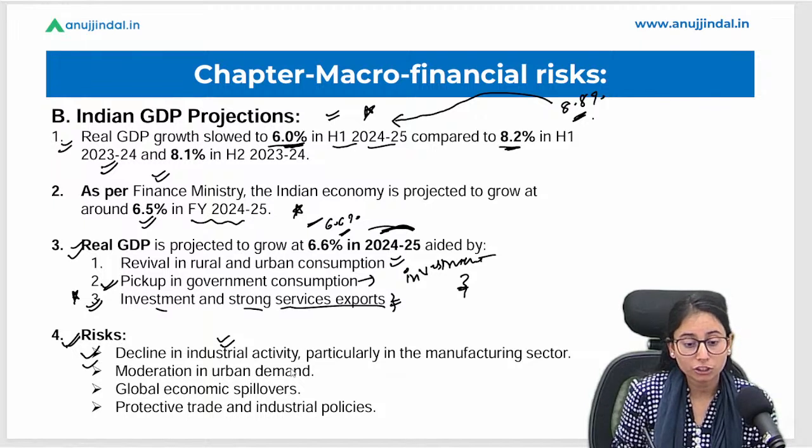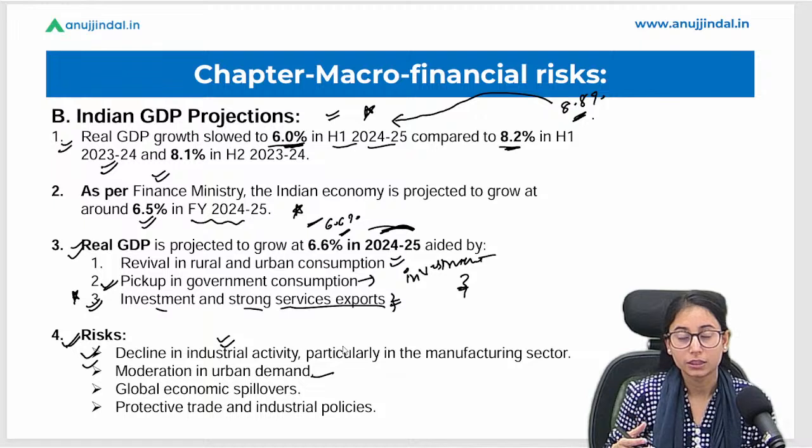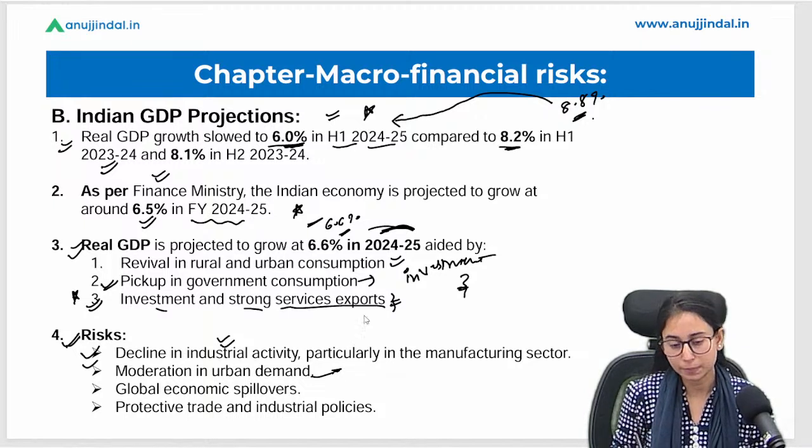Second says moderation in the urban demand. What if people are not demanding goods and services? The people who are living in the urban areas. So a slowdown in the urban demand can also be a risk for the GDP estimation.